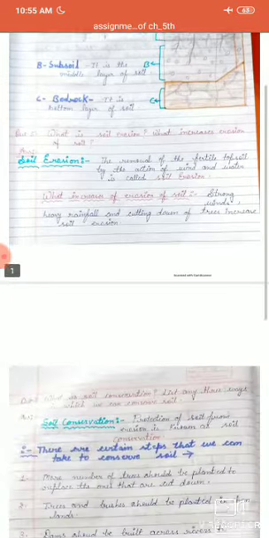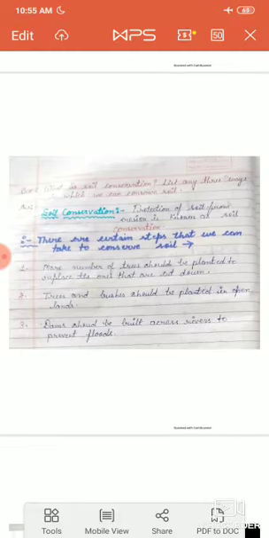So students, now let us come to the next question. Your question number 6 is, what is soil conservation?